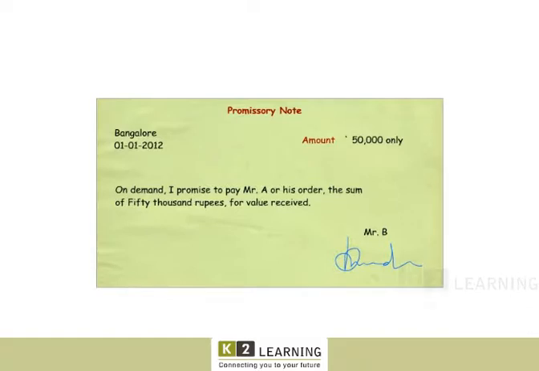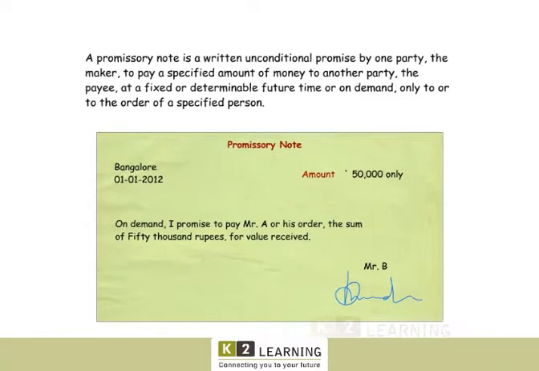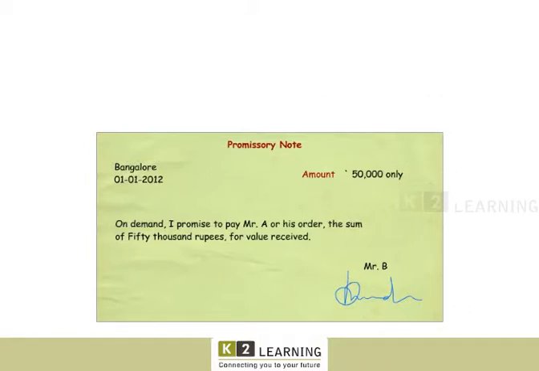Let's learn about promissory notes. A promissory note is a written unconditional promise by one party, the maker, to pay a specified amount of money to another party, the payee, at a fixed or determinable future time or on demand only to or to the order of a specified person.